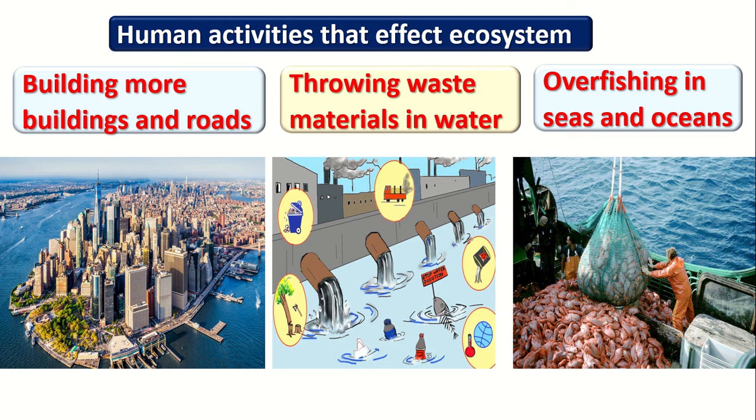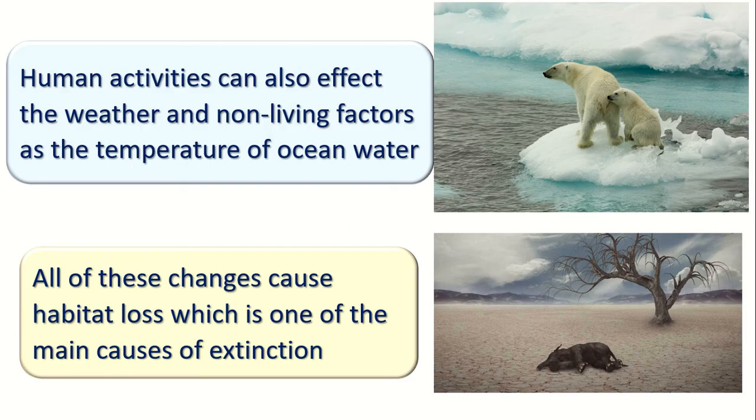Did you remember the overfishing? It's catching many fish from the sea and ocean. It's also affecting the food web inside the ecosystem. So these are human activities which are affecting the ecosystem.